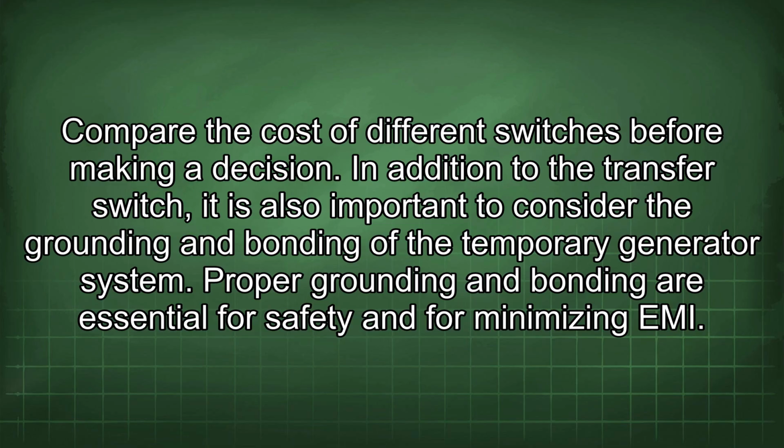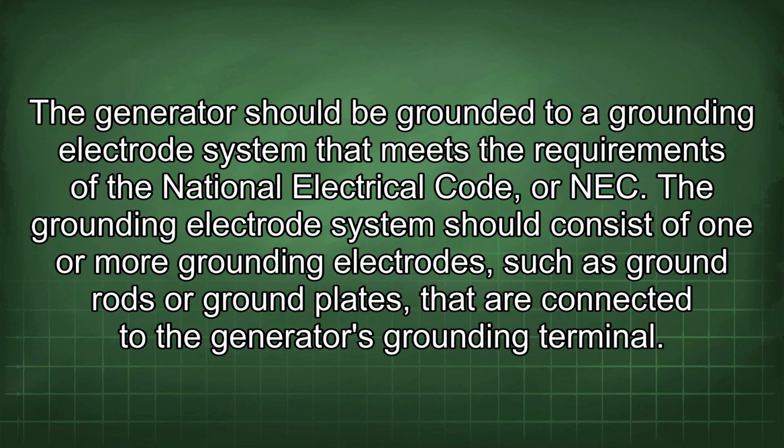In addition to the transfer switch, it is also important to consider the grounding and bonding of the temporary generator system. Proper grounding and bonding are essential for safety and for minimizing EMI. The generator should be grounded to a grounding electrode system that meets the requirements of the National Electrical Code, or NEC. The grounding electrode system should consist of one or more grounding electrodes, such as ground rods or ground plates, that are connected to the generator's grounding terminal.